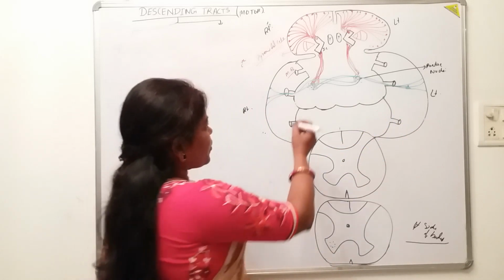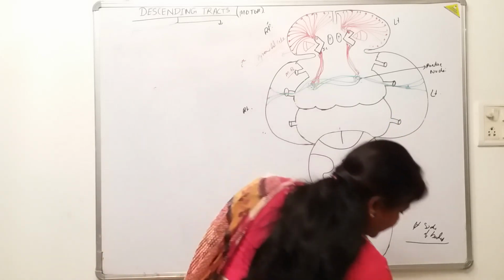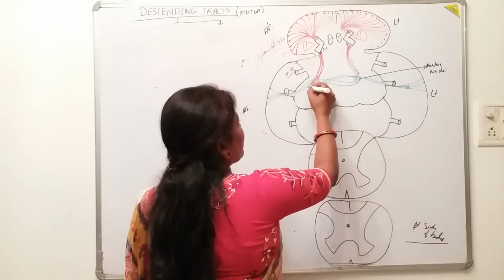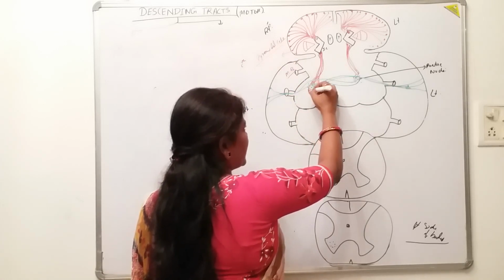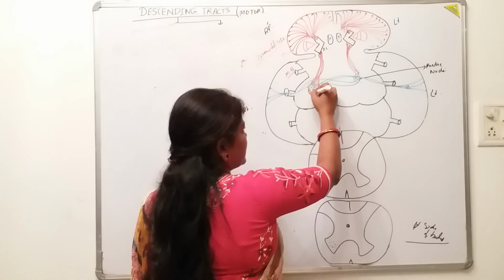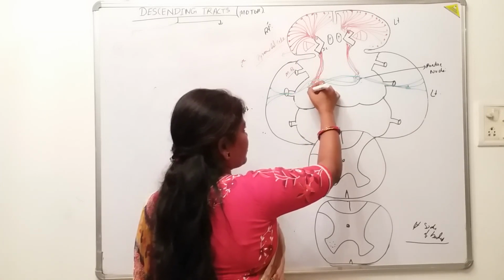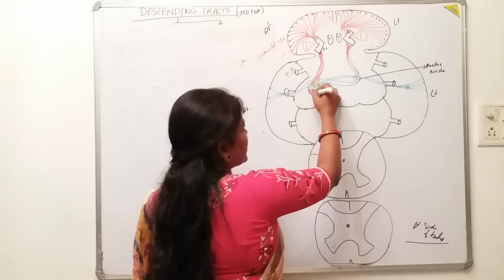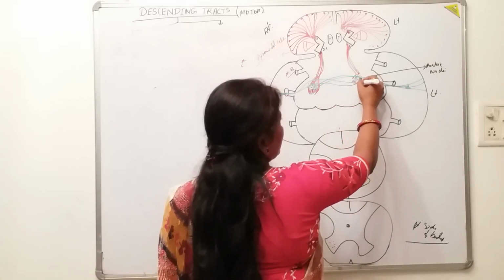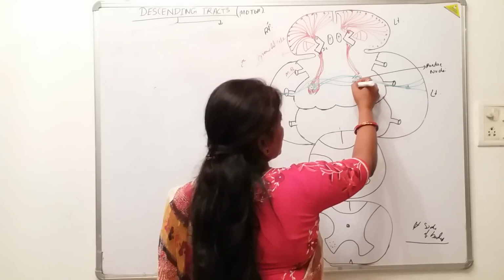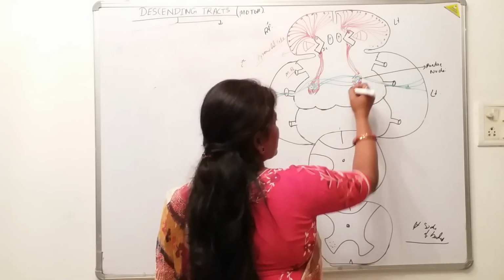Now, again, what happens? What will the descending corticospinal tracts do? The fibers scattered in between these pontine nuclei will again condense below, around this pontine nucleus. And what will be the fate of these descending tracts now?